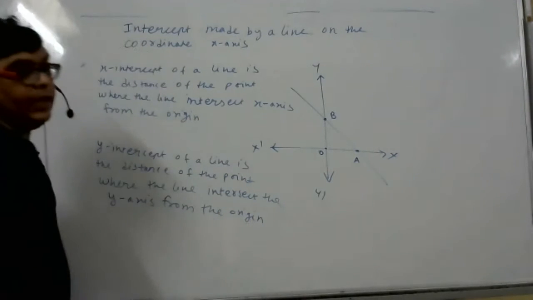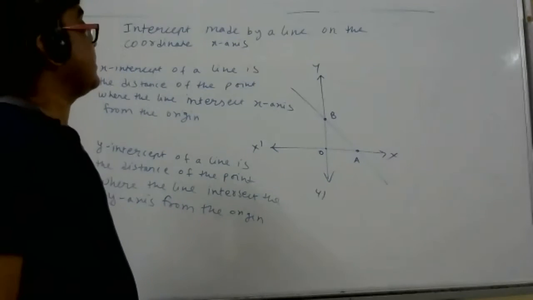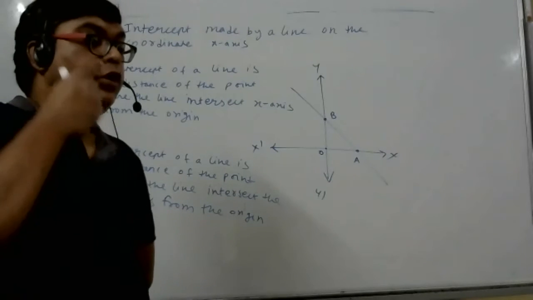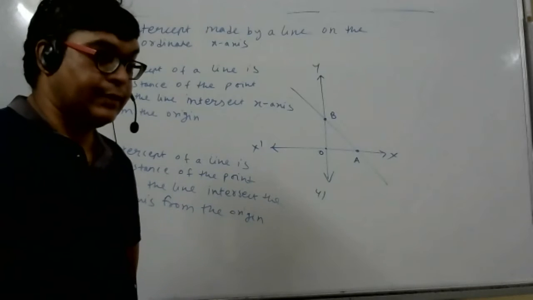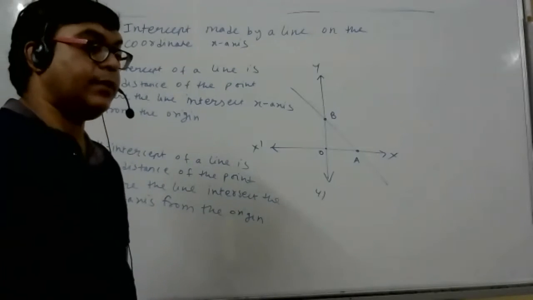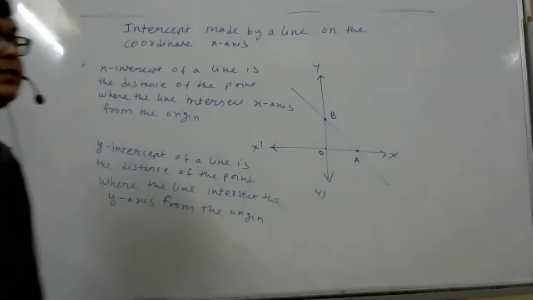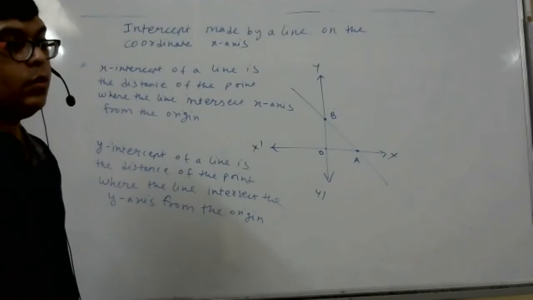See student, if you want intercept on coordinate axis, you check where the line is intersecting x-axis, that point's distance from origin is called x-intercept. Wherever the line is intersecting y-axis, that point's distance from origin is called y-intercept.